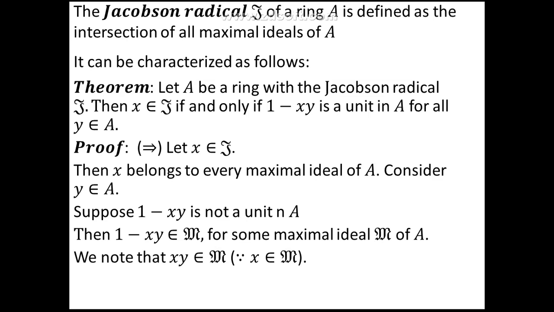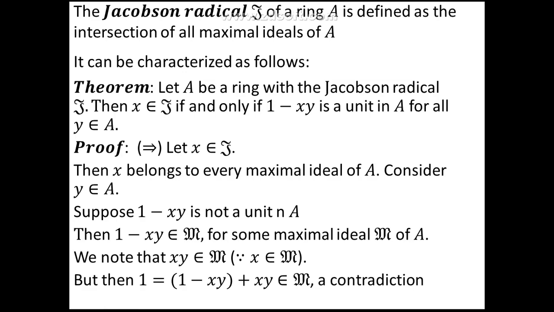We also see that because x belongs to every maximal ideal, it is also present in this maximal ideal M, and an ideal is always closed under multiplication by ring elements, so xy is an element in M. So we note that xy belongs to M since x belongs to M. And we also know that an ideal is closed under addition, so we get 1 minus xy, which is already in M, plus xy is also in M. But 1 minus xy plus xy gives us the identity element, that is 1 in the ring A. We get 1 belongs to M.